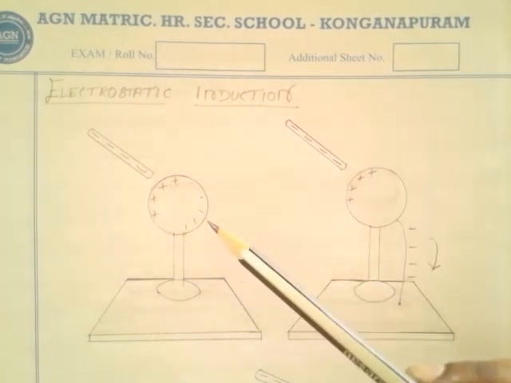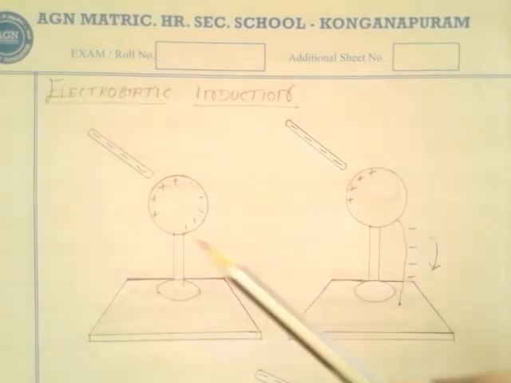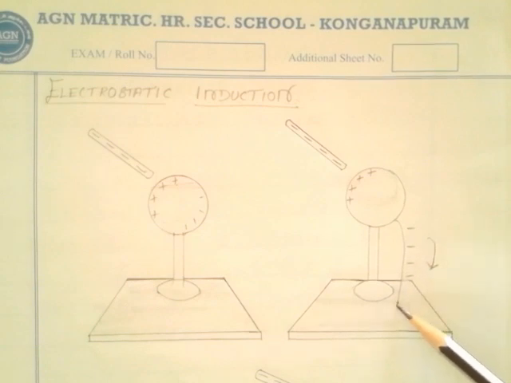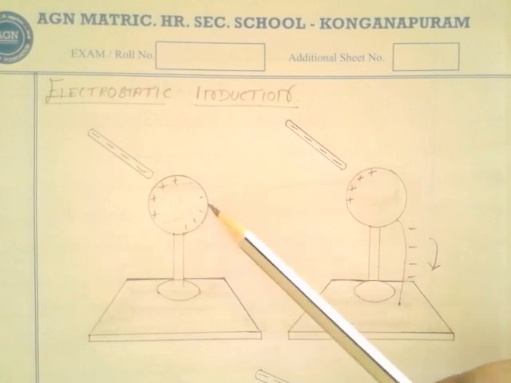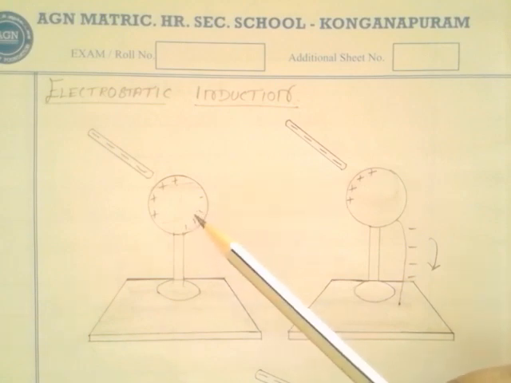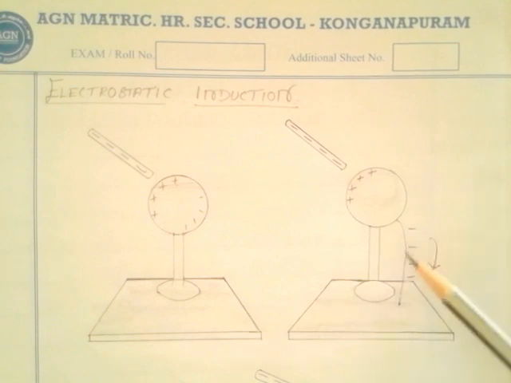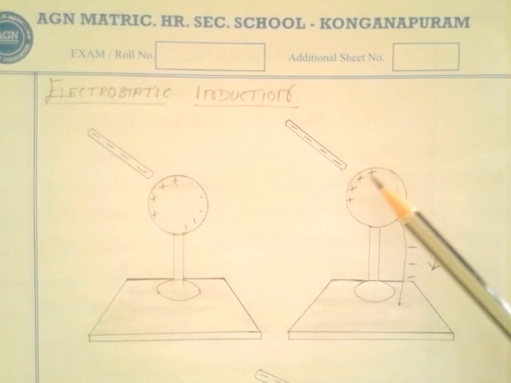We give the ground connection with the help of a conducting wire. The negative charge present in this sphere goes to ground, then the remaining charges are positive only.